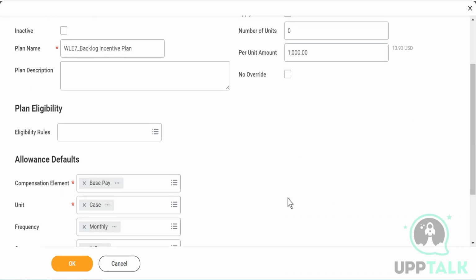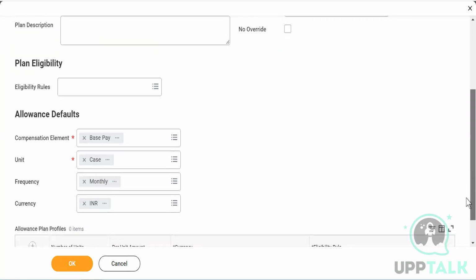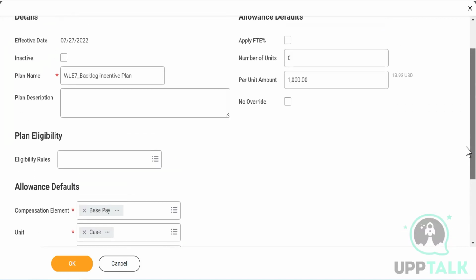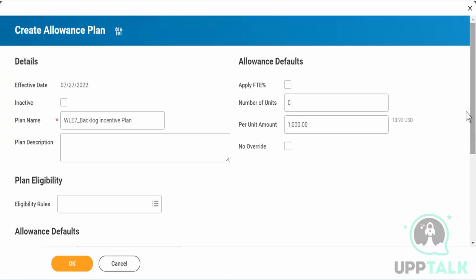And then you see, you don't have that option here, exclude from merit, right? Do you see that? Because these kind of plans are never part of your appraisals, or you don't have to exclude it also, right? That's the reason you will never see that type of plan here. And now I'll go ahead and click on OK.